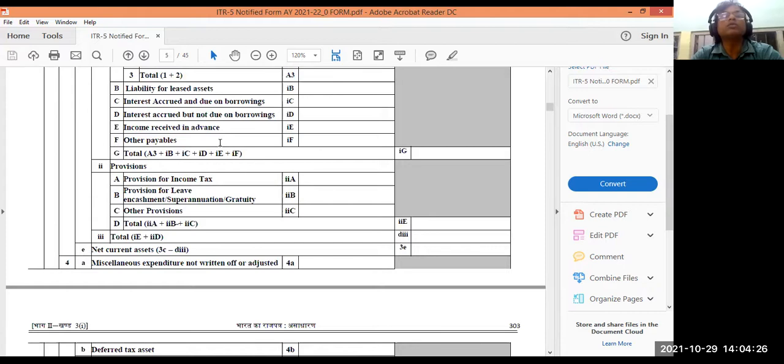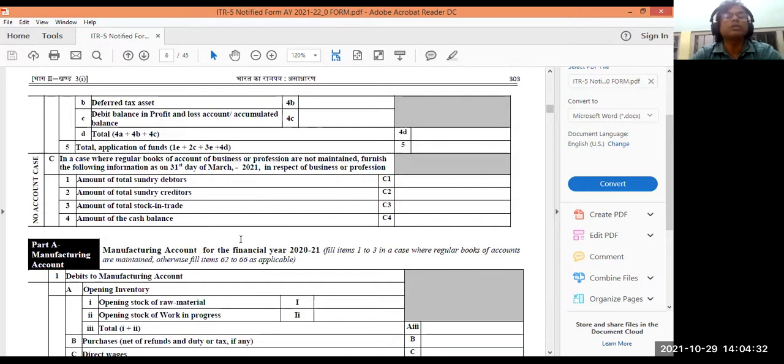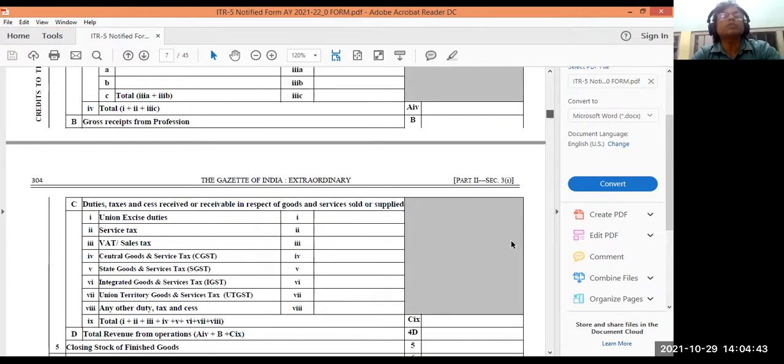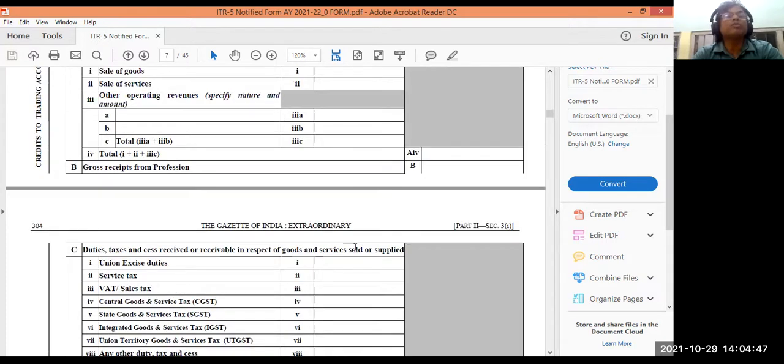Then interest accrued but not due. You know the balance sheet, all the details of the balance sheet will be coming here as per necessity. Then you shall part A, manufacturing account. All details of the manufacturing account will be put here. From the manufacturing account, you take the figures and keep on putting them here. Whatever manufacturing account you are having, you put it here.